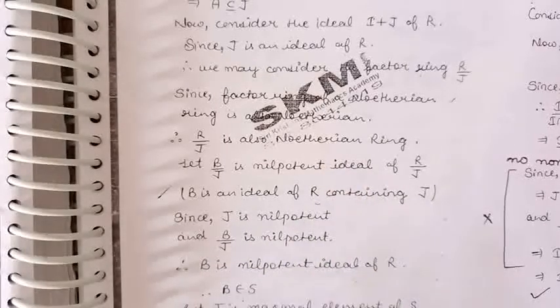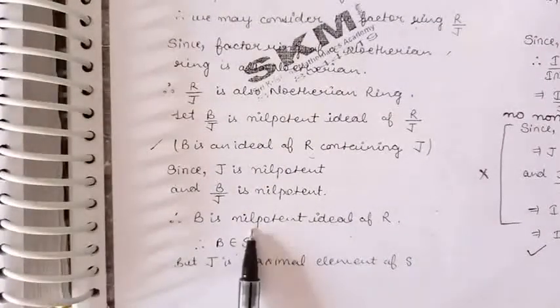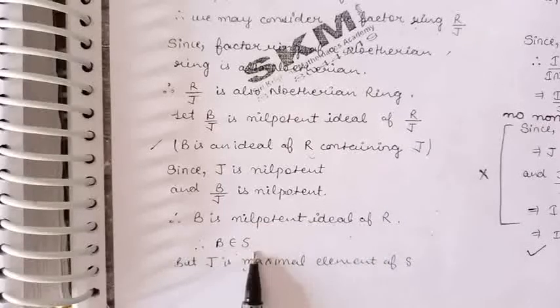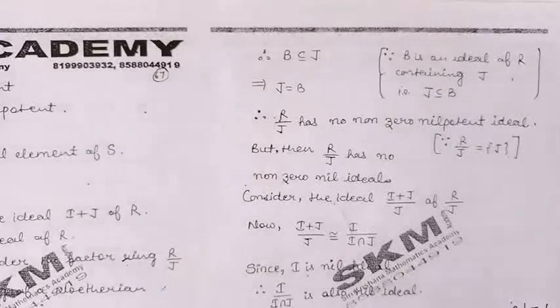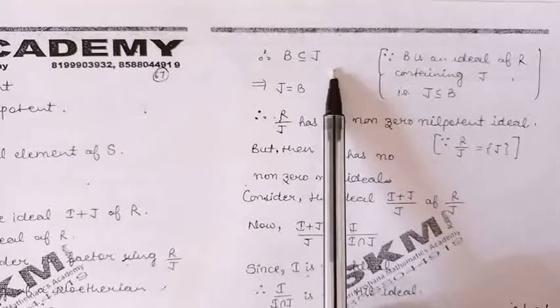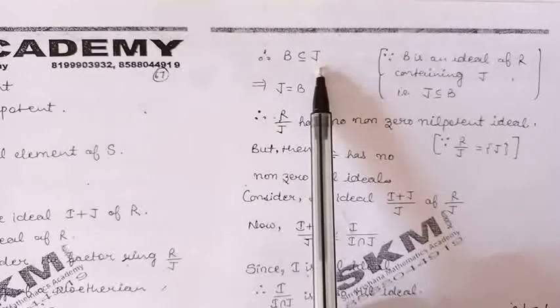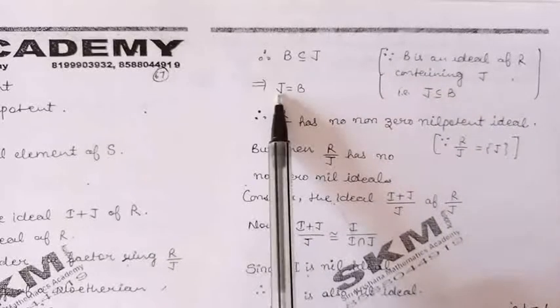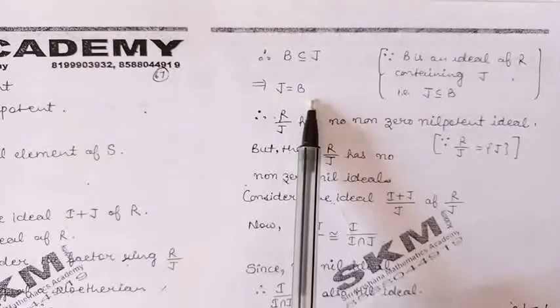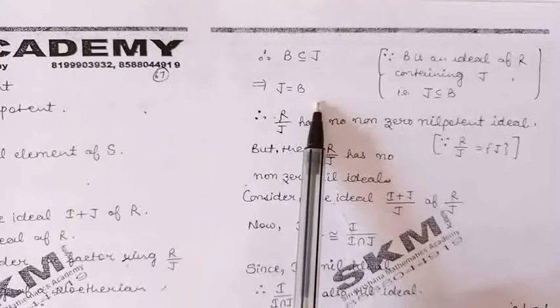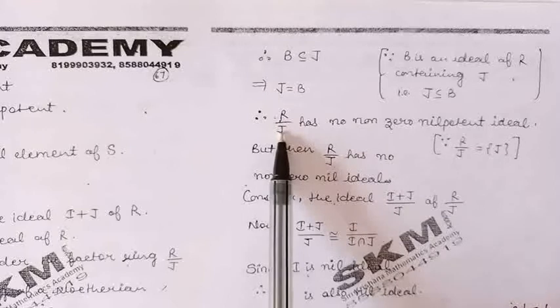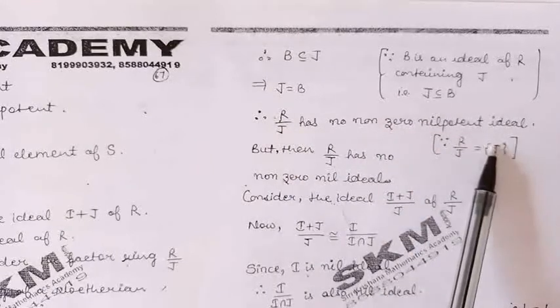So B will also be a nilpotent ideal of the ring R. And the collection of all the nilpotent ideals of R we have denoted by S. So we can say that B belongs to S. And J is the maximal element of S. So by definition of maximal element, we can say that B will be contained in J. Now B is contained in J and J is contained in B. So we can say that J is equal to B. Therefore, the nilpotent ideal of R by J that we had taken, B by J, will become J. So we have proved that R by J has no non-zero nilpotent ideals.